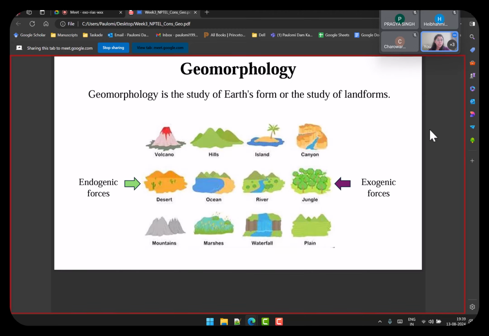So, these are the different geomorphology present on the earth. Geomorphology is basically the study of earth's forms or landforms. What are these different landforms? They are volcano, hills, island, canyon, jungle, river, ocean, desert, mountain. Name anything that you see around yourself, that has to be a landform. They are affected by endogenic processes and exogenic processes, and together they bring up these landforms.